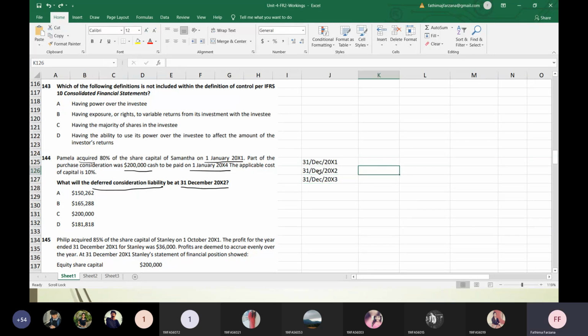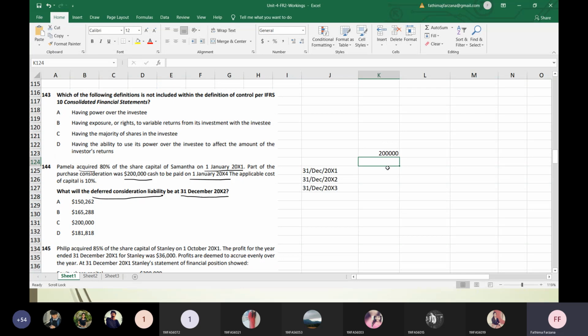They are asking what will be the money consideration you're going to pay on 31st December 2002. That is the question. And how much do I have to pay? I have to pay $2 million. So this $200,000, what will be the initial value? Is equal to $200,000.